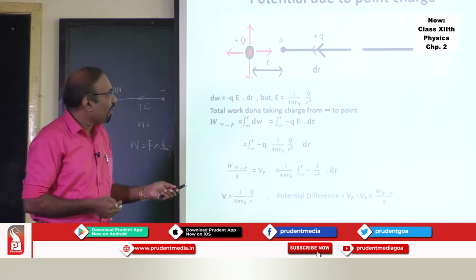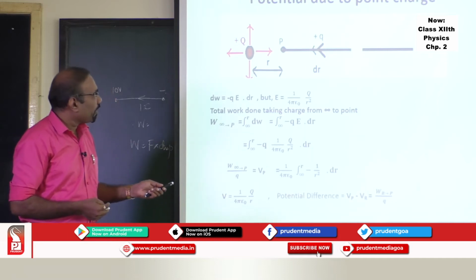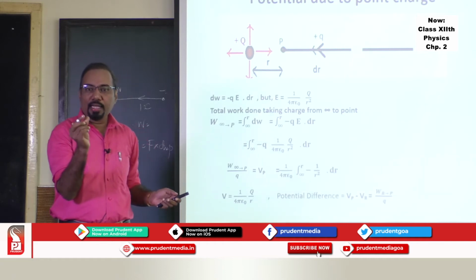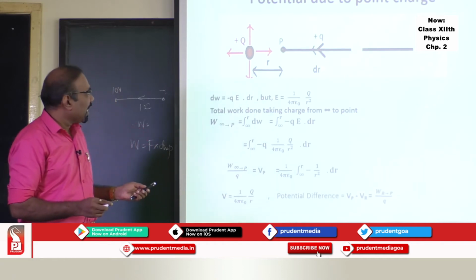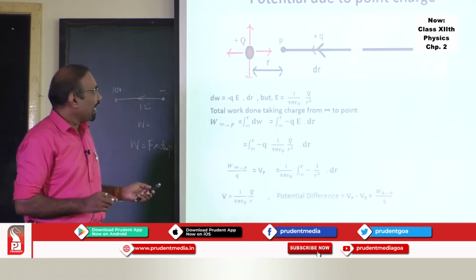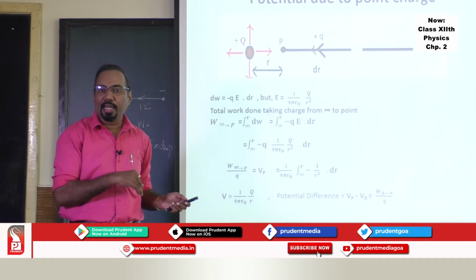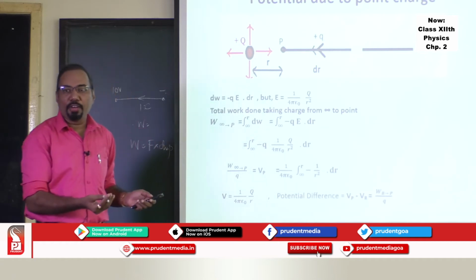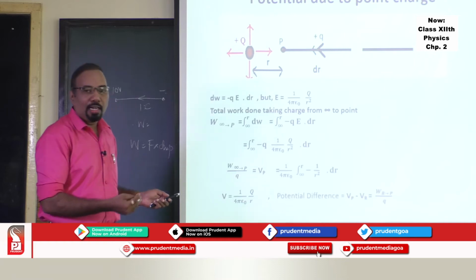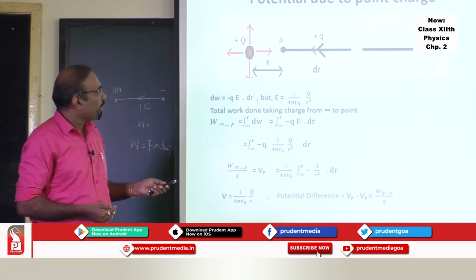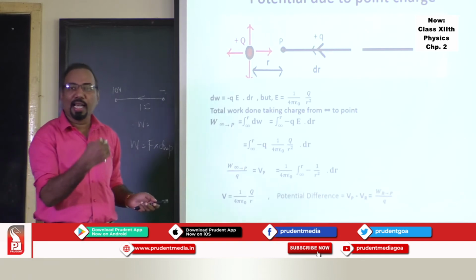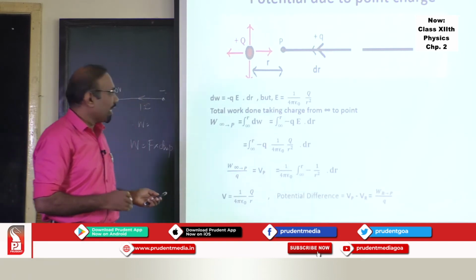We have to divide this whole path from infinity to point P into small elements. We consider one such element, say dr, and find out the work done due to this small element. Then you integrate, that is, find the sum of it, and you will get the work done in taking a charge from infinity to point P. That is the procedure. And that work done per unit charge is the electric potential.